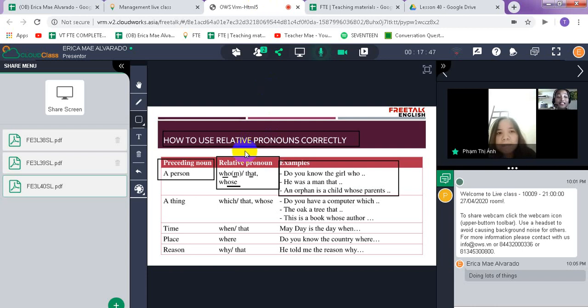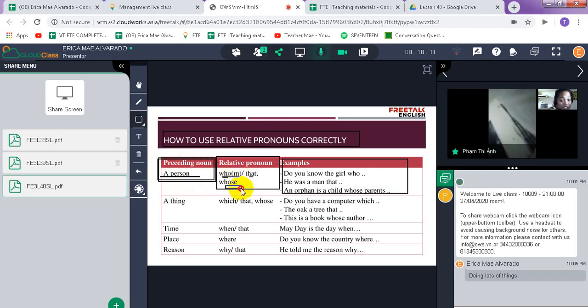As I was explaining on this one, if the preceding noun is a person, just focus on this. If we are talking about a person, that is when we use who, whom, that, and whose.